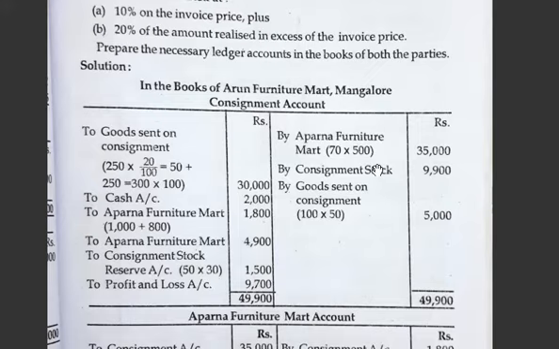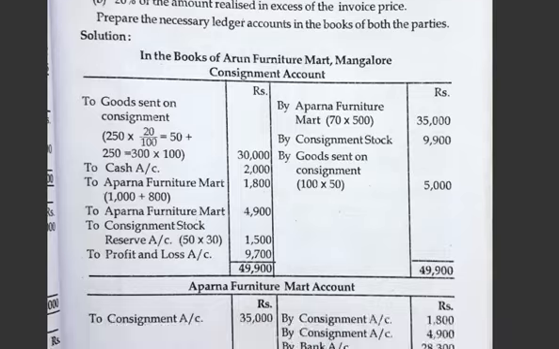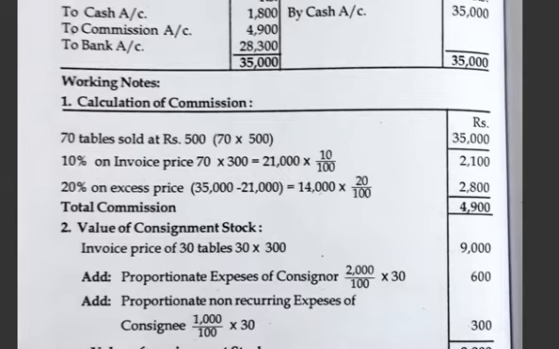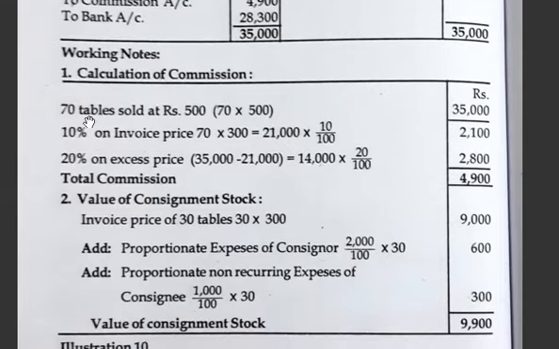Now we have to calculate consignment stock. So come here, consignment stock, commission also will be there, because they have sold 70 tables at rupees 500, so it will be 35,000. They will be getting 10% on invoice price, so the invoice price is 300 rupees. So 70 into 300 is 21,000, 10% of that means 2,100.